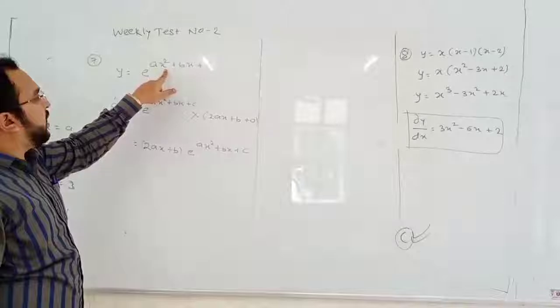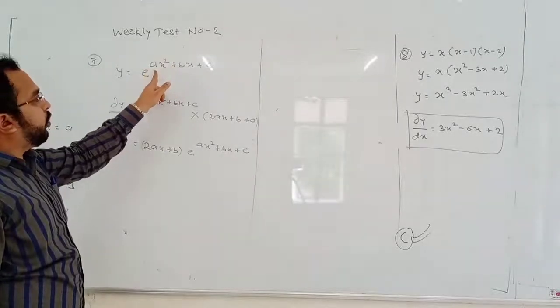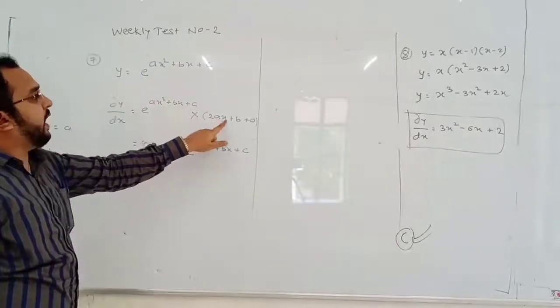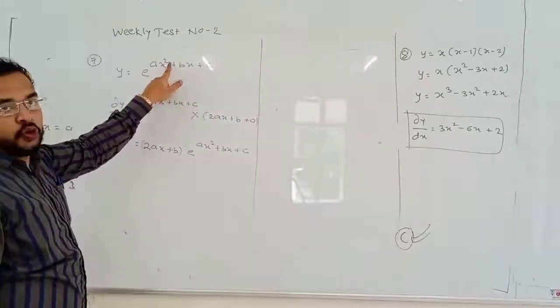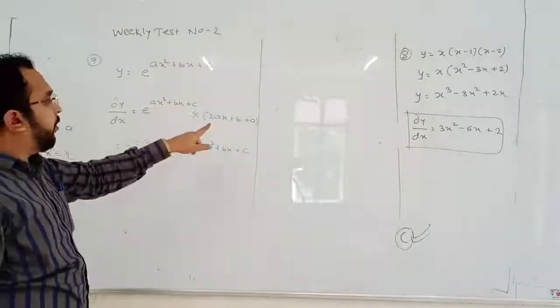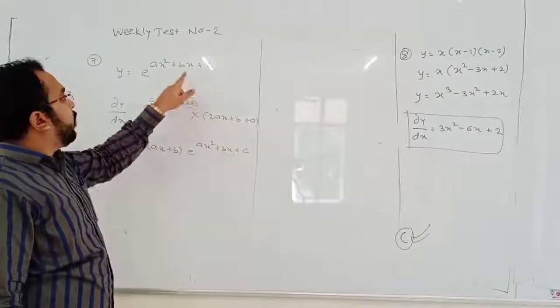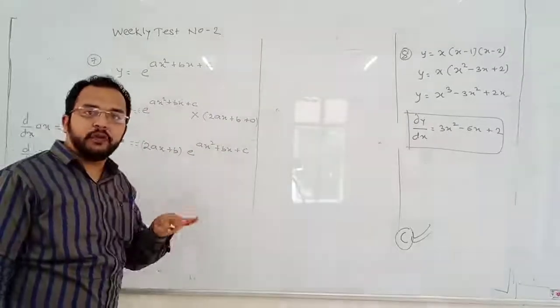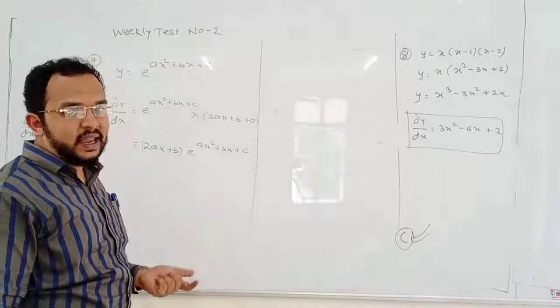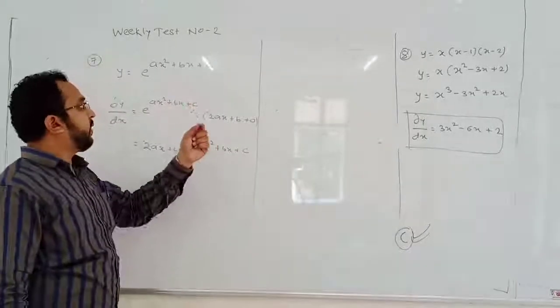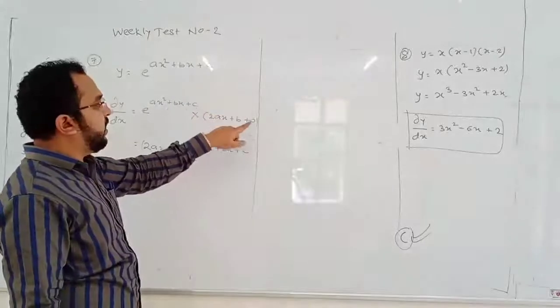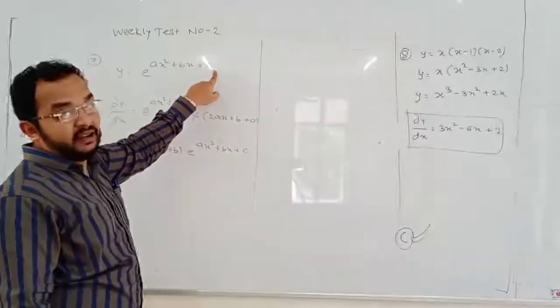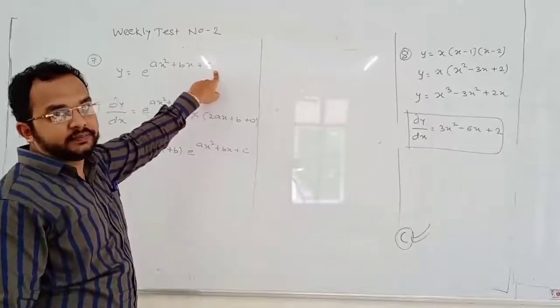What is the differentiation of ax square? This 2 will come to the numerator. It will become 2ax. Power of x will become 1 now because the initial power was 2. Reduce the power by 1. The power will become 1. Now bx: 4x gives 4, 3x gives 3, 2x gives 2, ax gives a, so bx gives b. C is 0. Differentiation of any constant is 0. X is not there.